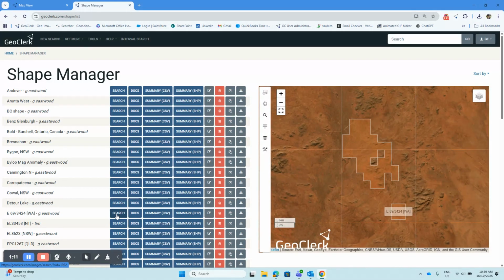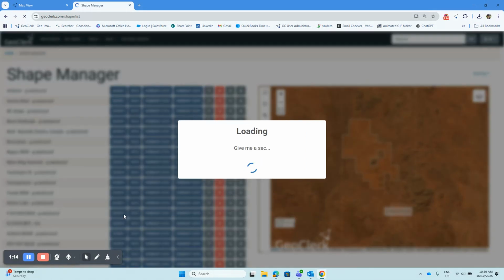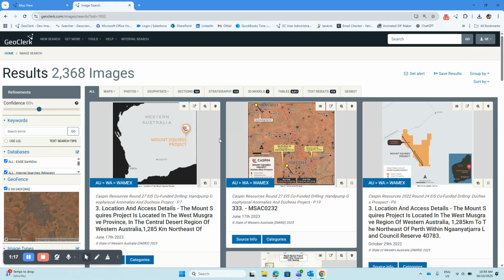Most obviously, click Search to perform a search of that spatial area. If I click that, it quickly goes off and pulls back by default all the images, but also all the text and the tables that are associated with documents that intersect with that shape. And importantly, one of the best features of GeoClerk is that when you do a spatial search like this, it orders the results in terms of spatial relevance. So it's going to give you the images which have the greatest intersect with the shape you're searching, therefore probably the most relevant to your search first,